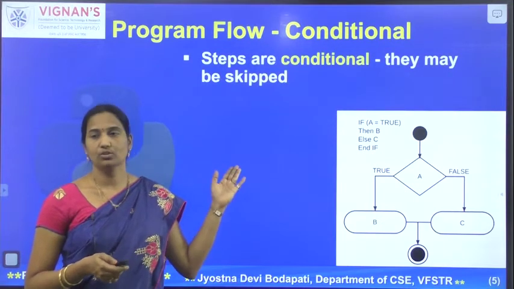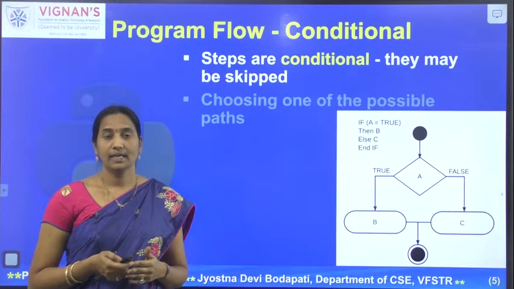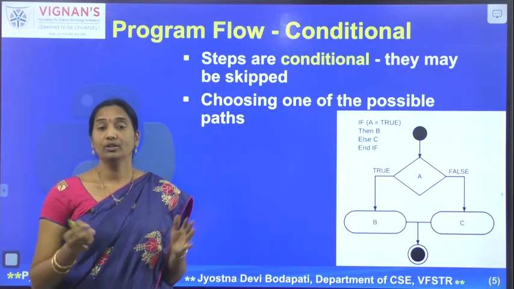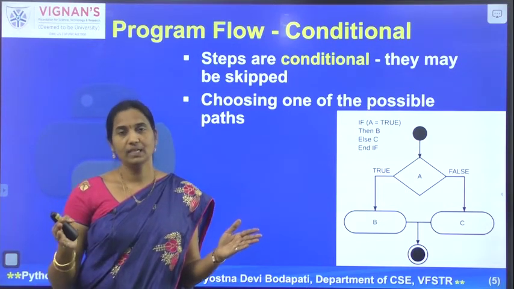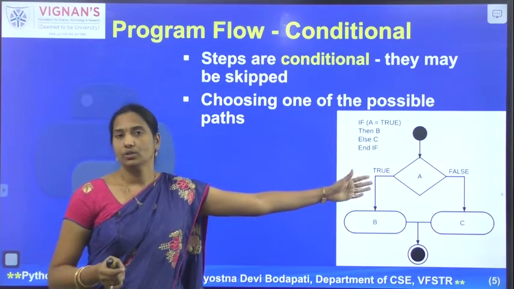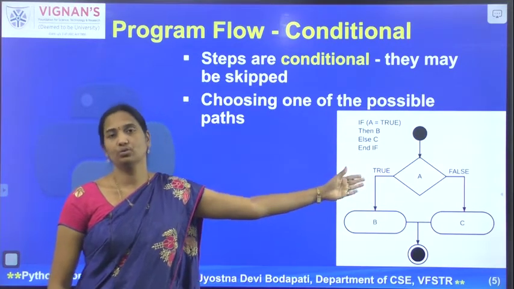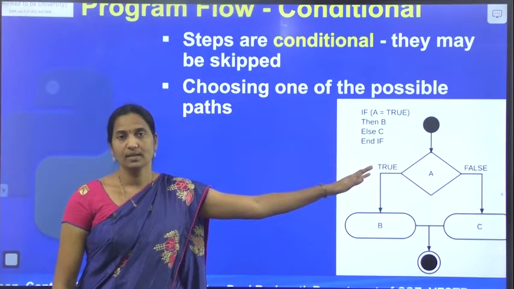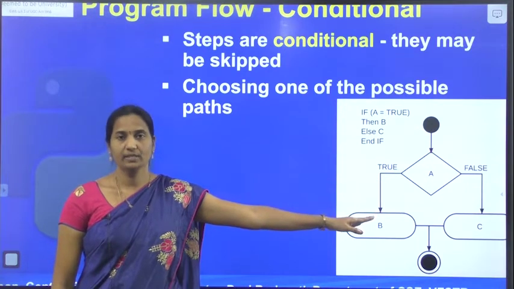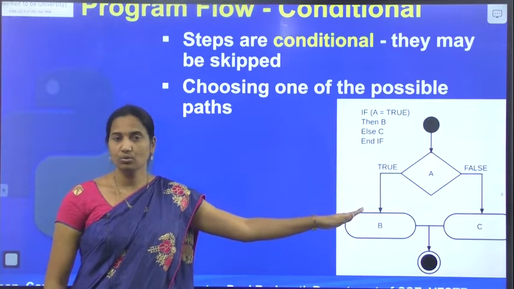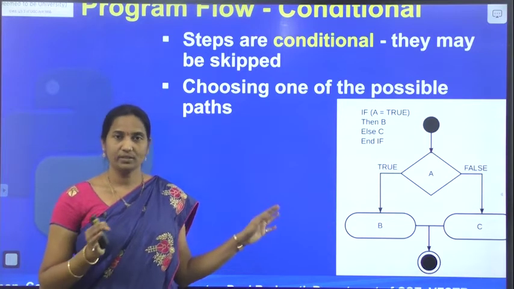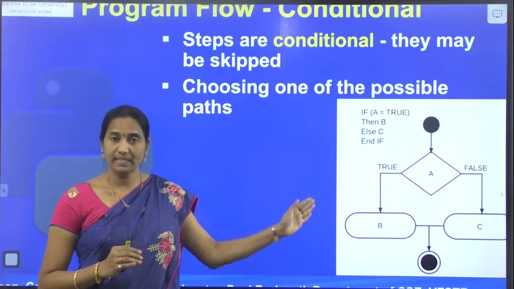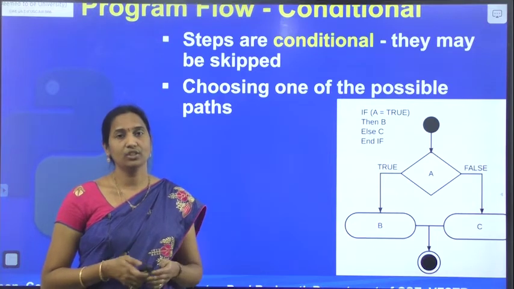In case of the conditional control structure, depending on the condition that is given, either of the given paths would be selected. Here A indicates the condition, and if the condition is true, then this set of statements would be executed. If the condition is false, then the other set of statements would be executed. At any point in time, either of these two sets of statements will be executed and never both. That's how, in case of the conditional control structure, either of the paths of the execution would be selected. That's why these are also called the selection control structures.